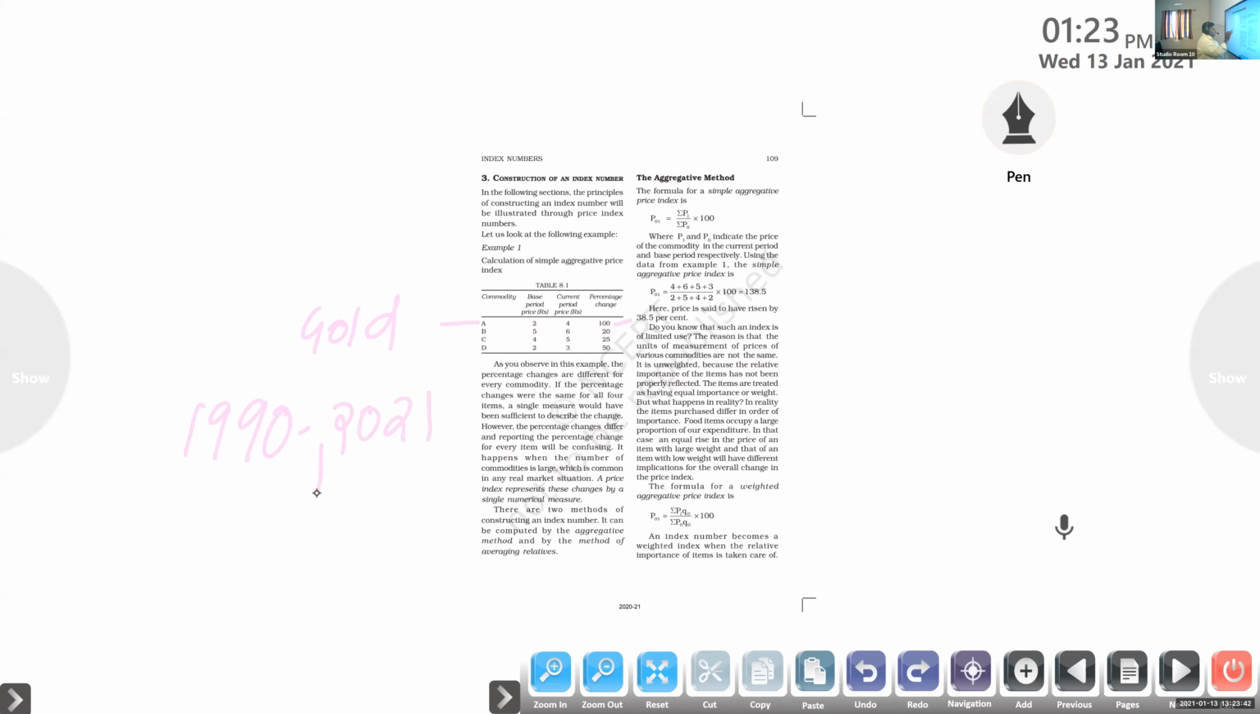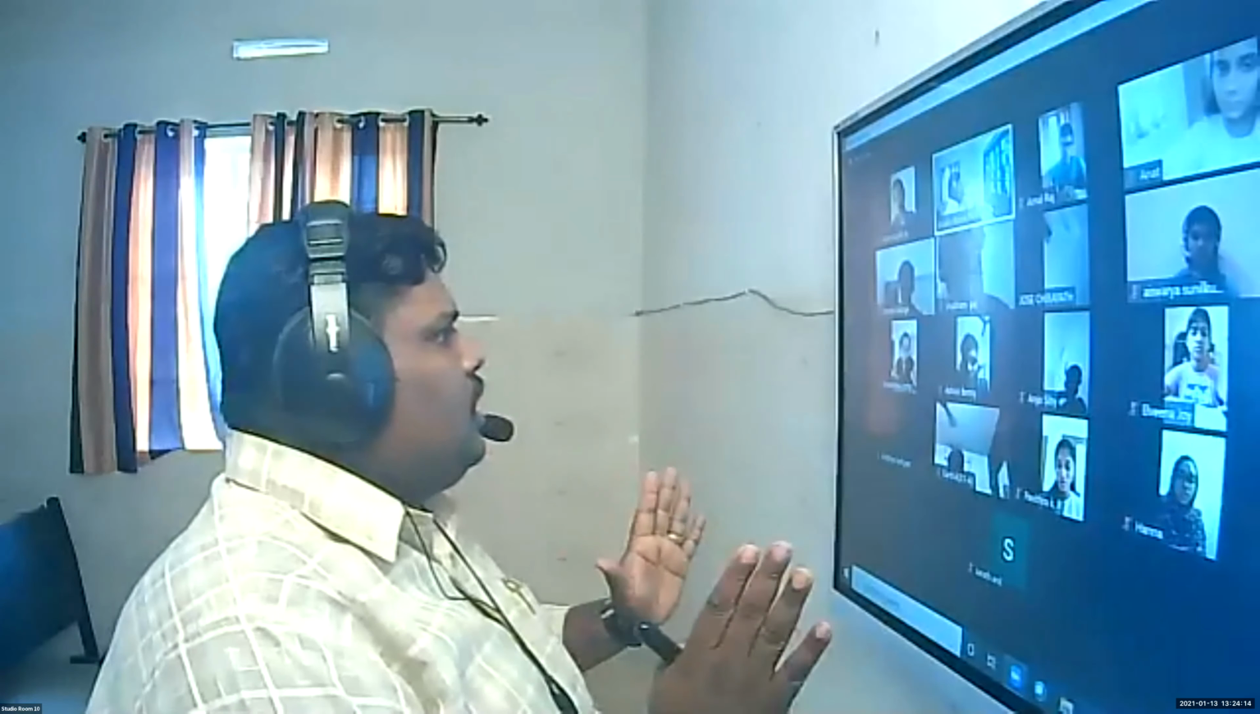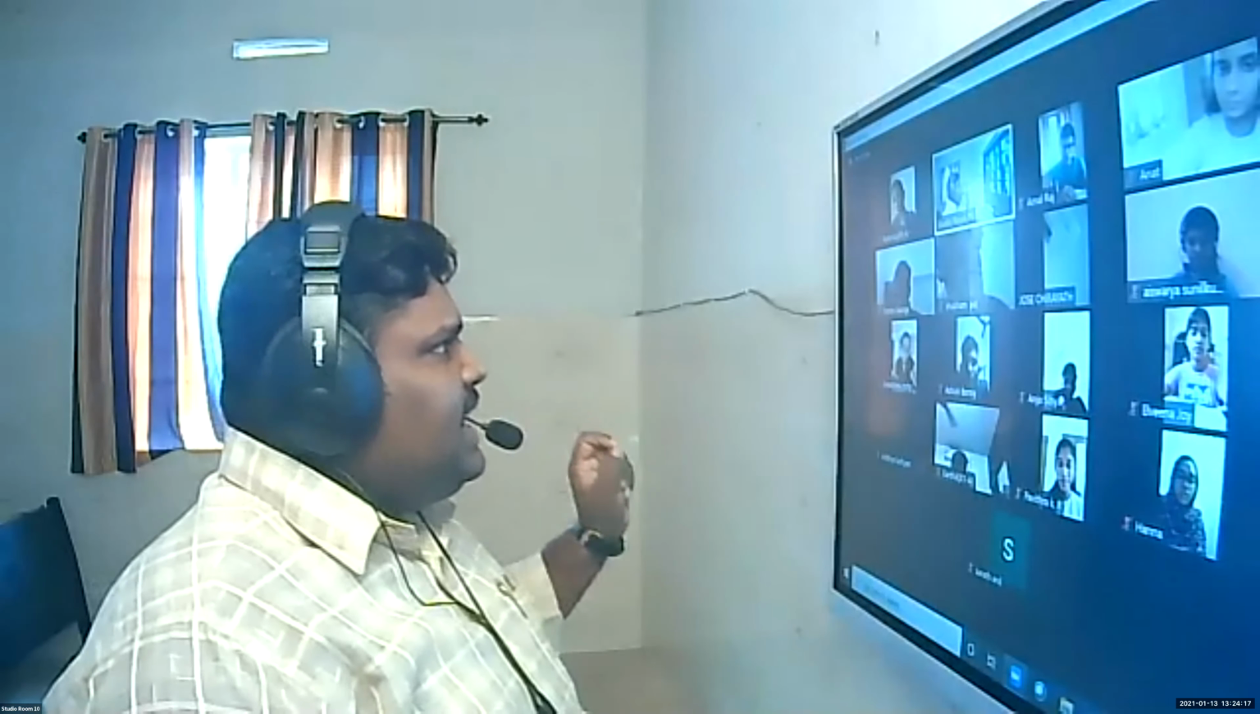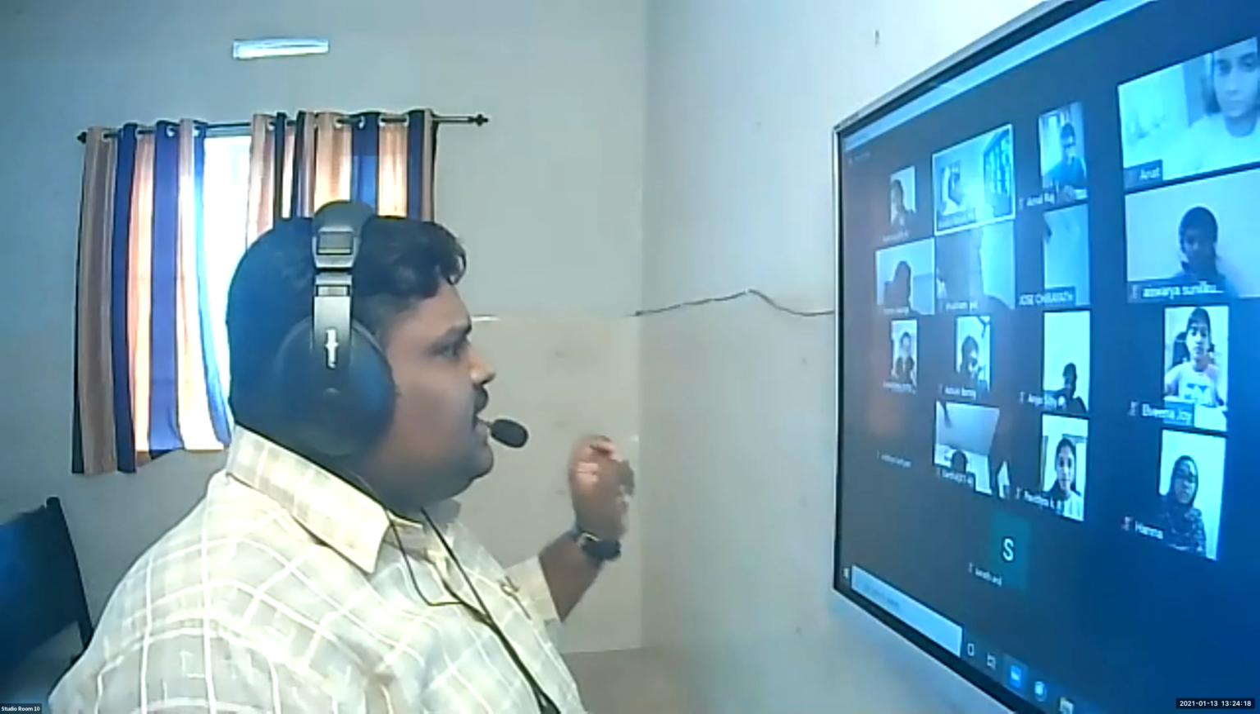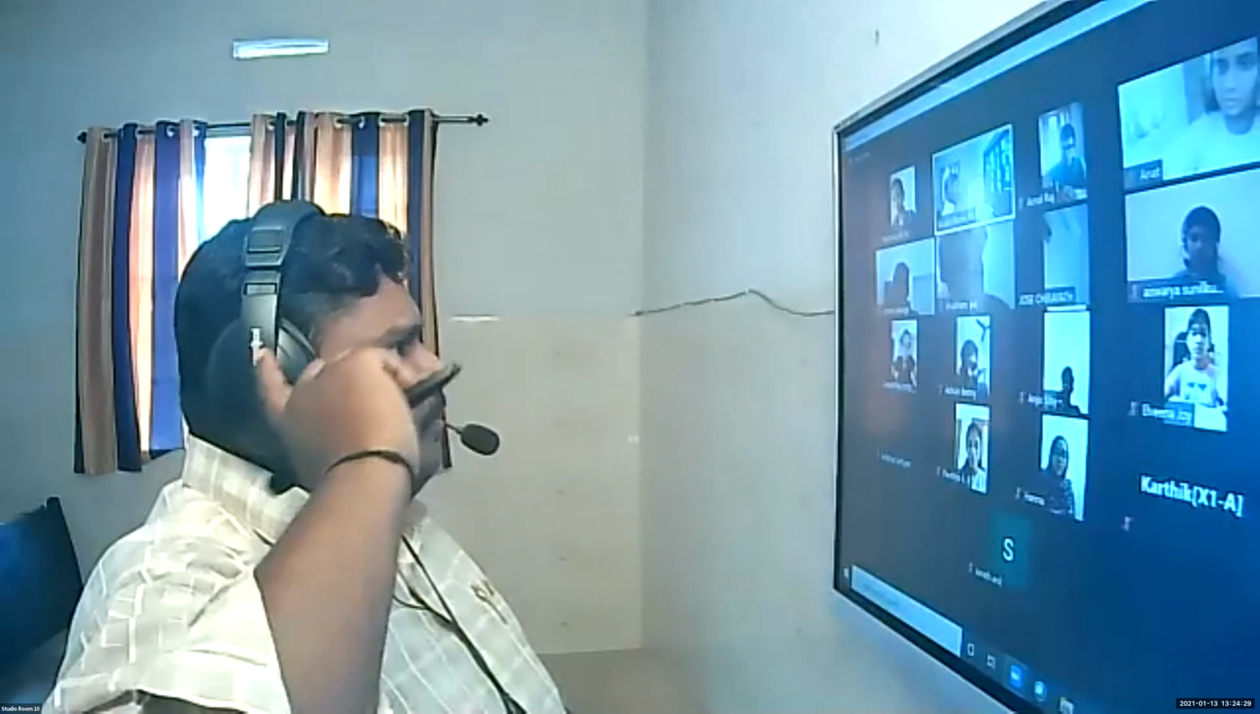So this is the simple logic to analyze the index number. Basically, index numbers are used to compare the price of a commodity or a group of commodities from the base year to the present year. If 100 is the price index for gold for the years 1990 and 2021, how much percentage of the price has increased? 100%. The price doubled. Is that idea clear now? Okay, fine. Moving forward.